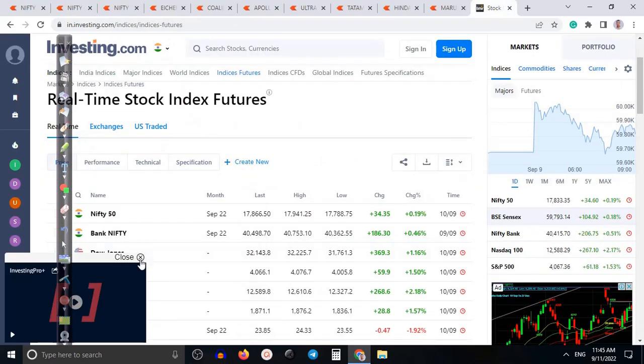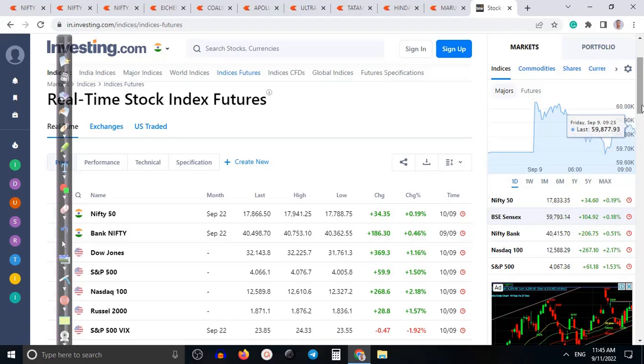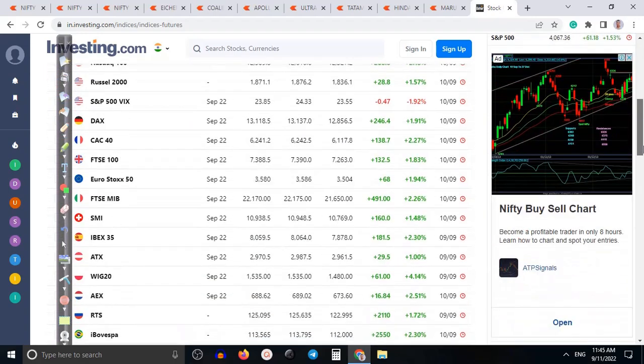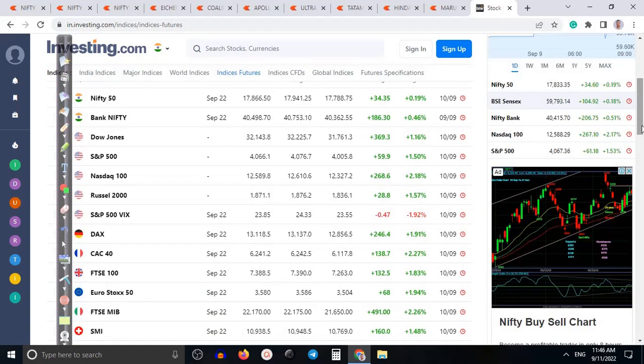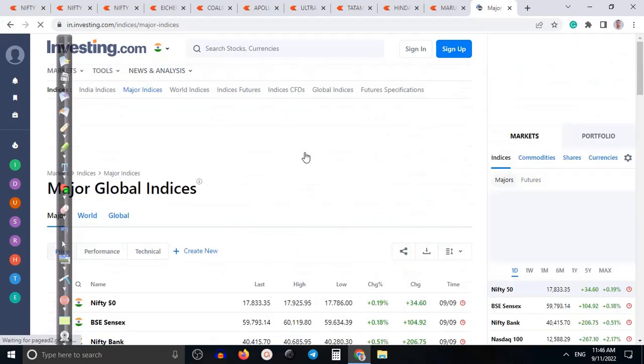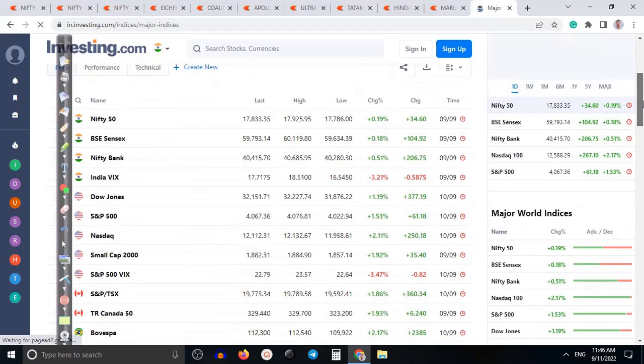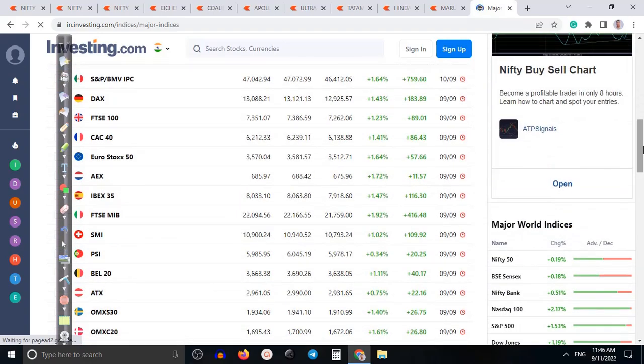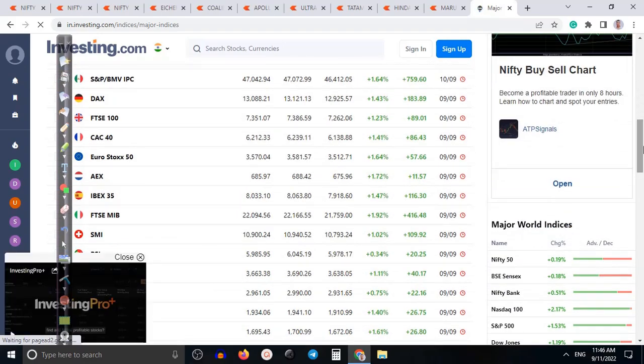Here you can see on global market like S&P 500, Nasdaq, all are positive because all markets are pulling up only because of technology stocks. So this is the indices future, and if you can see, major indices all are positive. So tomorrow we are expecting that price may gap up and it will continue toward the upside.